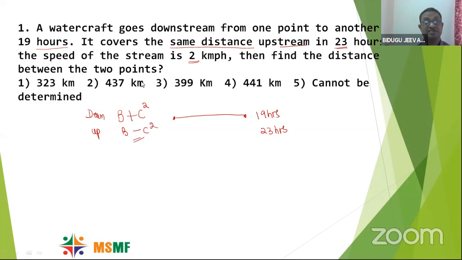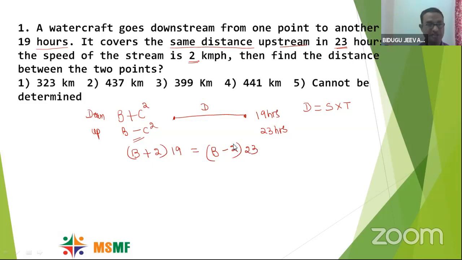Fine. Then how to calculate? In this question, in both cases, distance is the same. So what is the concept of distance? Speed into time, right? So let me write in this concept. Speed downstream, that is B plus 2, into time taken 19 hours, is equal to upstream B minus 2 into 23.